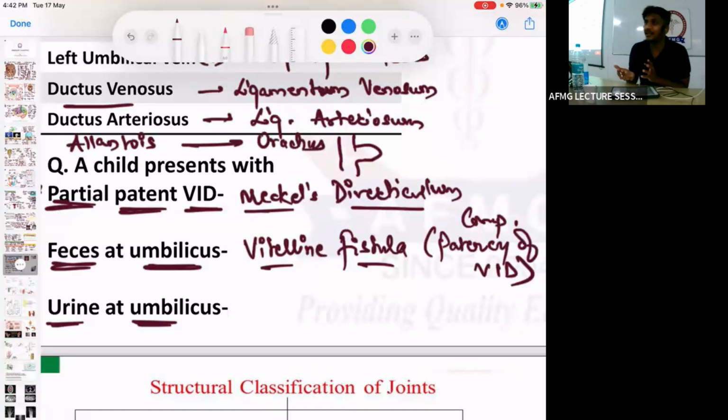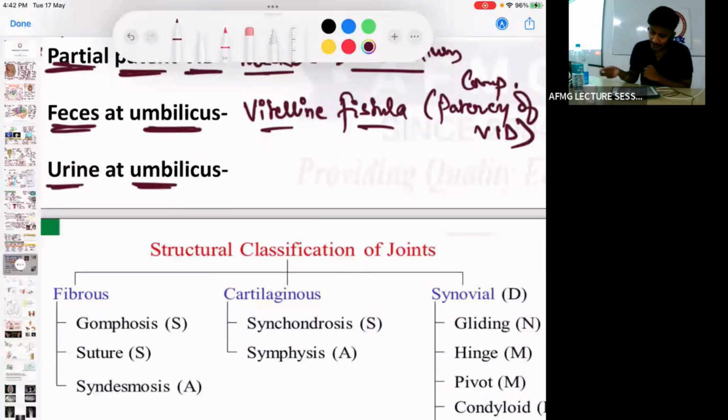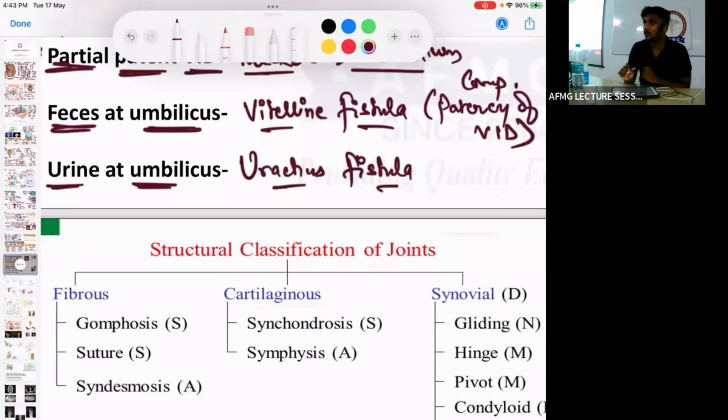But this urachus obliterates after birth. ठीक है? But if this urachus does not obliterate at birth, then there will be excretion of urine at the umbilicus. And if a child presents to you with urine at the umbilicus, then definitely it is due to urachus fistula. No issues with this. याद हो गया?